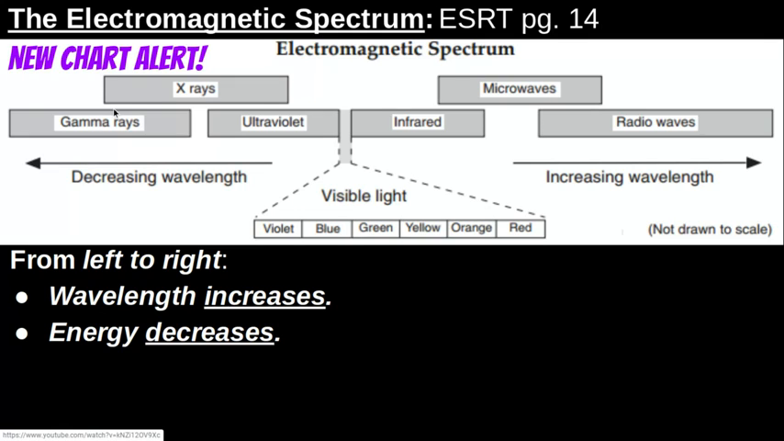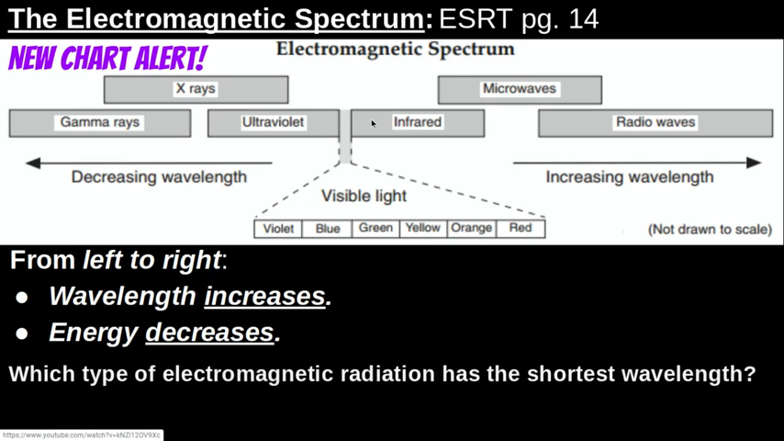Gamma rays, super, super high energy, they're going to be harmful to you if you pass through them because the energy is so high due to that wavelength being so low. Right? So here's a good summary question. Which type of electromagnetic radiation has the shortest wavelength? Take a second, look at your chart, and think about which one must be the shortest based on what is labeled on that chart there.